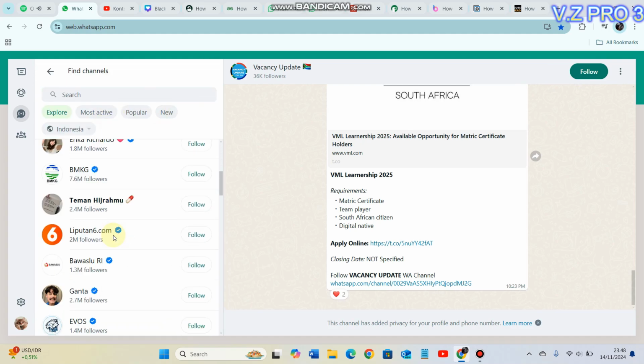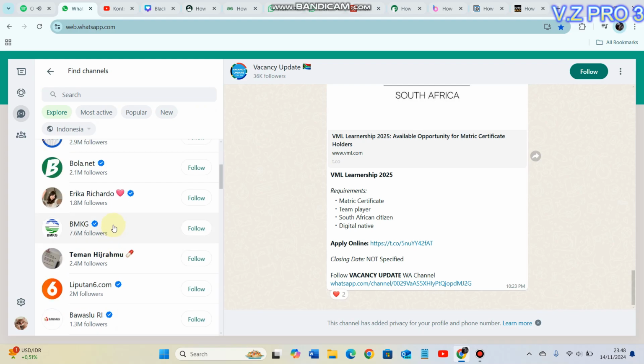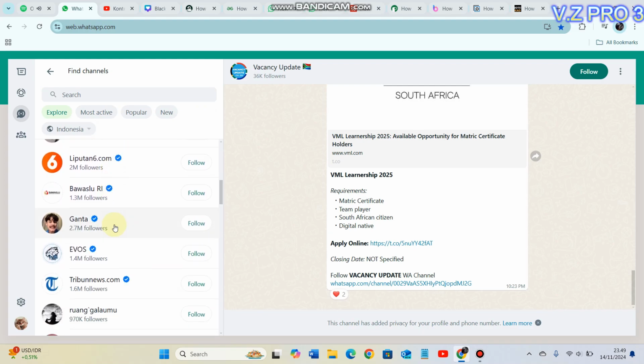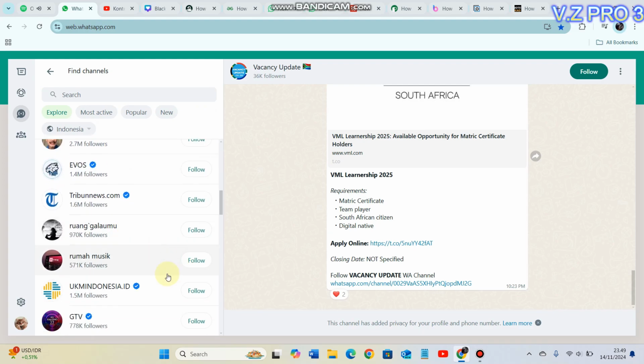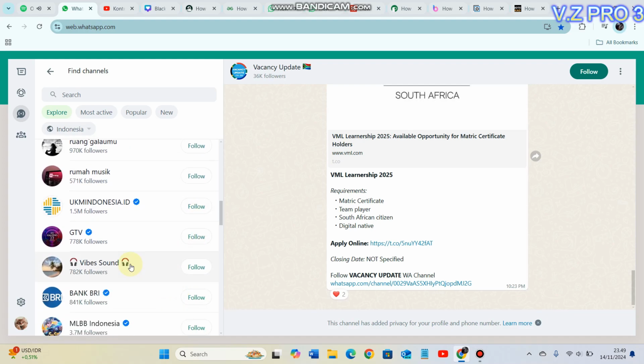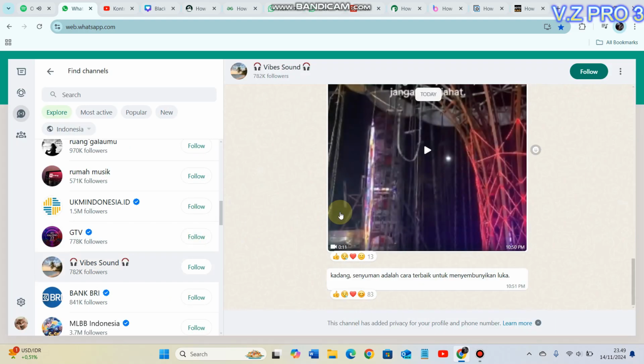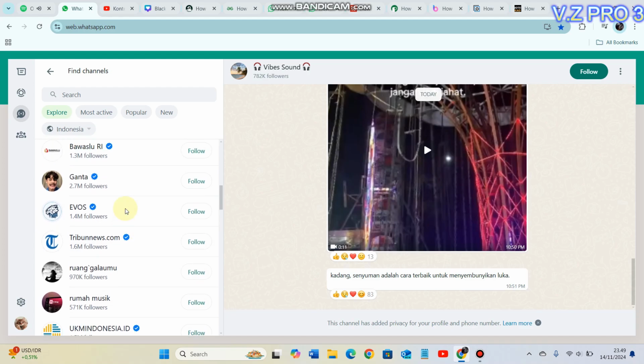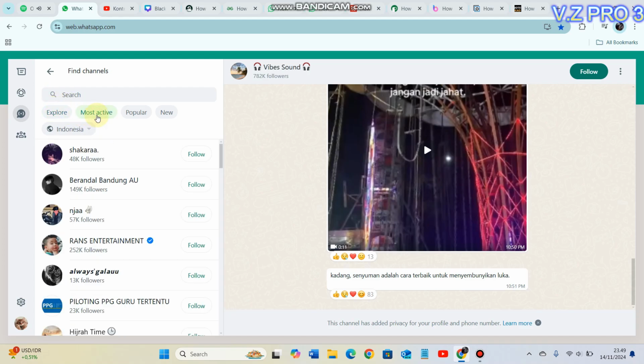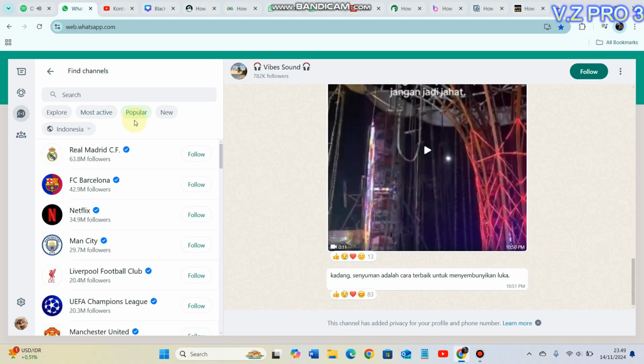There are so many channels in Explore. You can also filter the channels by most active. You can also review all channels before following a channel. You can see the most active channels, the most popular, and the new channels on WhatsApp here.